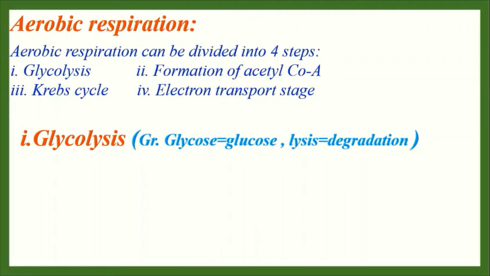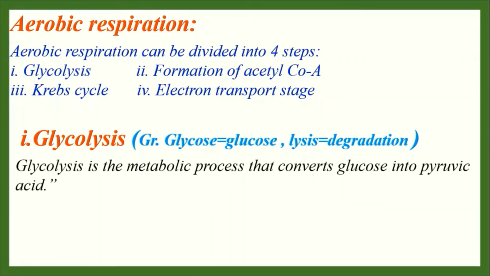The three German scientists Embden, Meyerhof and Parnas discovered the chemical reactions of glycolysis. That is why this process is also known as the EMP pathway, by their names. This process occurs in absence of oxygen, so it is anaerobic. It is also the first step of the aerobic respiration process. So, glycolysis is the metabolic process that converts glucose into pyruvic acid.